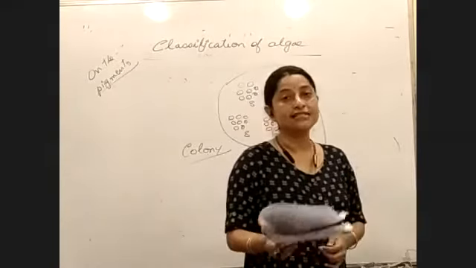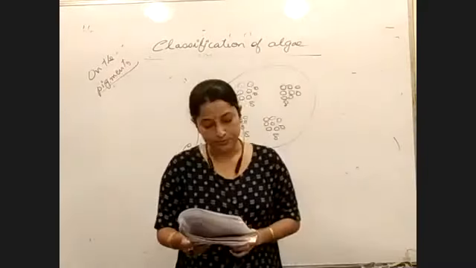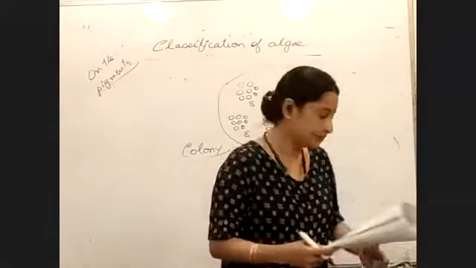And that is what is called as having a fixed number of cells in a colony, and the word that we use is called as coenobium. Clear? Yes, ma'am.